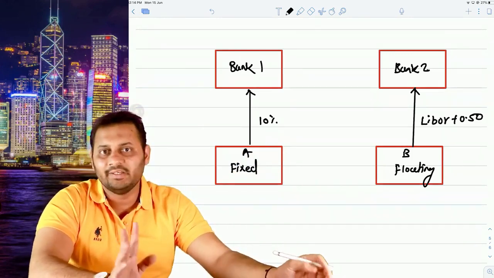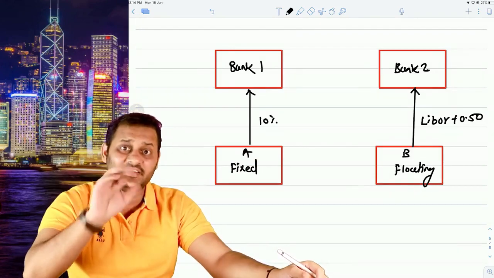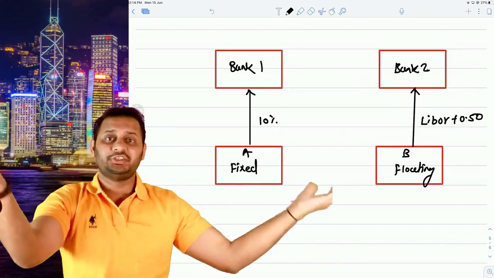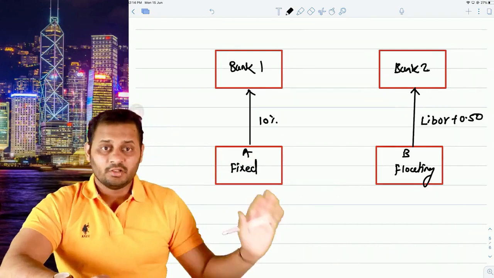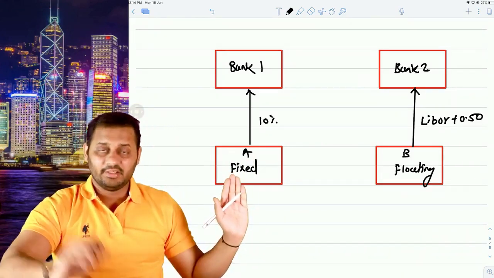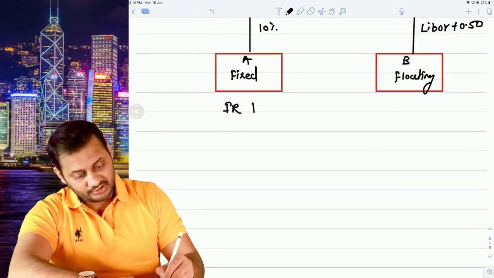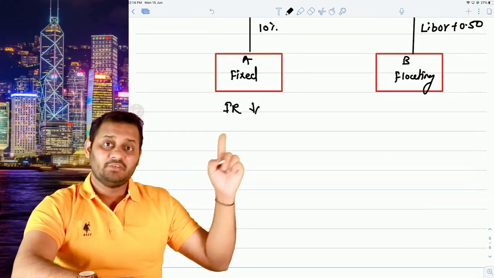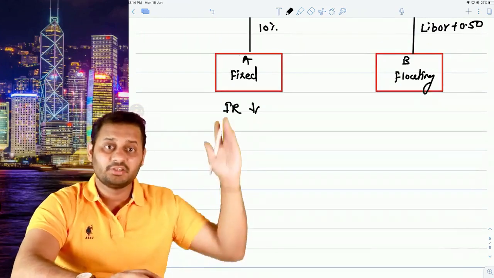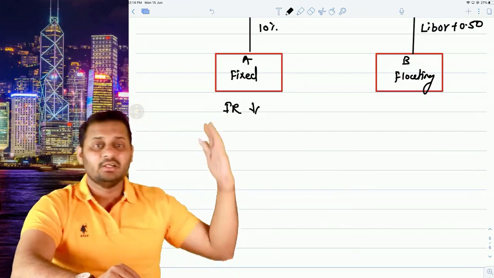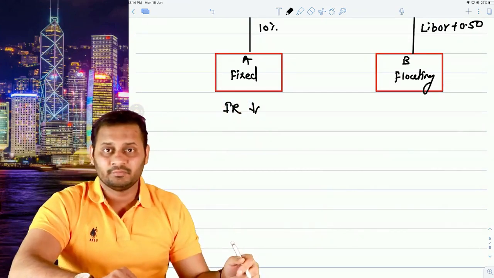Taken a loan for 10 years, 2 years have gone, 8 years are left, and now both the parties have changed their opinion. This party is thinking that the interest rate will go down in the coming time. That means if the interest rates are 8%, still he will have to pay 10. If the interest rate goes down to 7%, still he will have to pay 10.